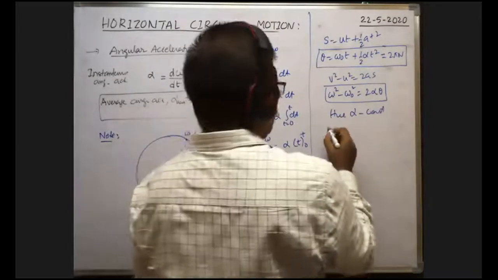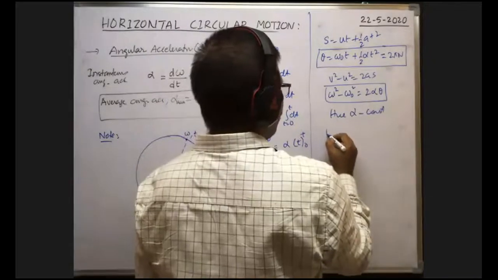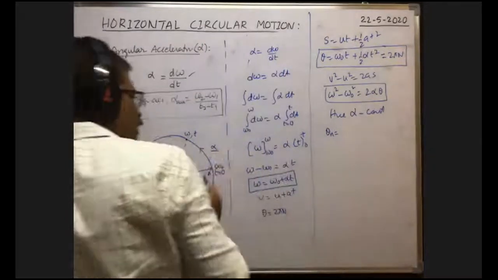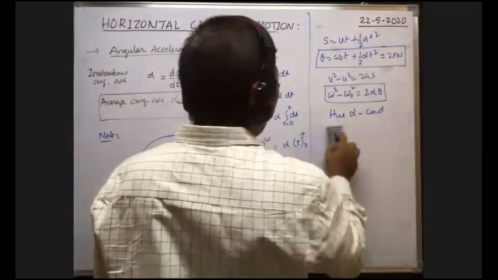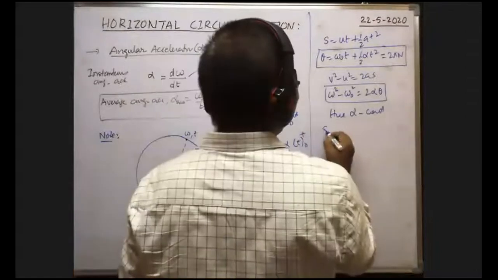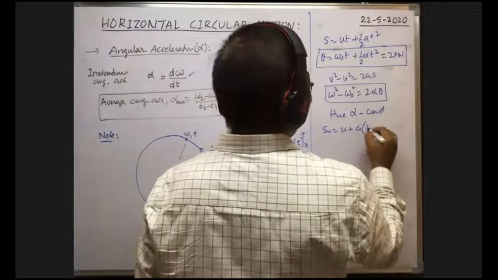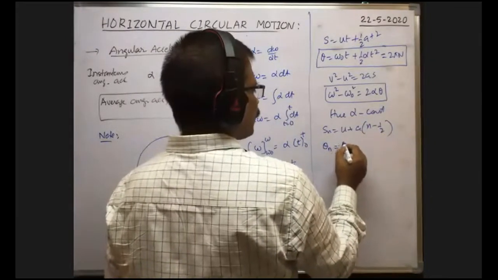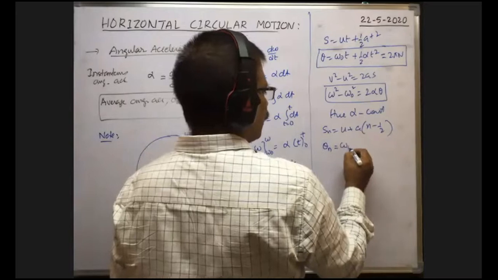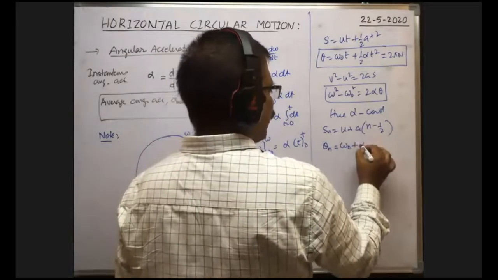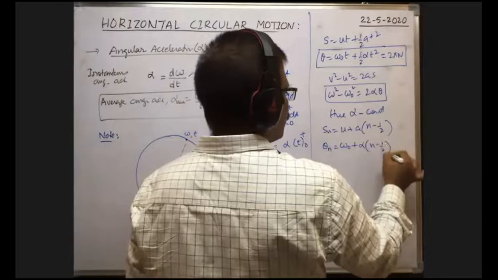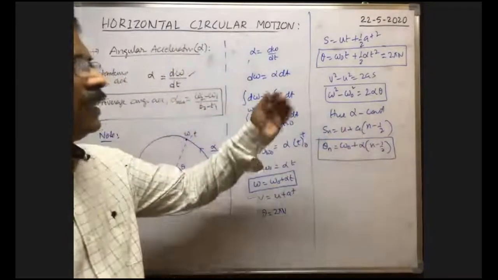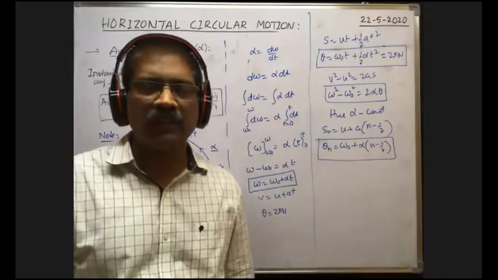Similarly, the angular displacement of the body in nth second is equal to, generally the linear displacement of the particle in nth second is equal to Sn is equal to u plus a into n minus half. Similarly, in rotative motion, angular displacement of the body in nth second is equal to initial angular velocity plus angular acceleration into n minus half. Same can be written like this. So these are the equations of motion in rotatory motion.